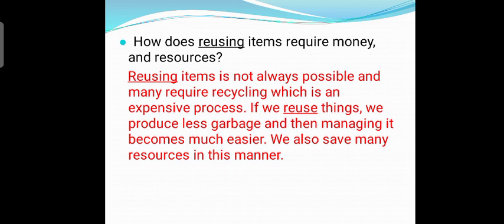How does reusing items require money and resources? So, reusing an item is not always possible and many require recycling, which is an expensive process. If we reduce things, we produce less garbage and then managing it becomes much easier. We also save many resources in this way. So according to the object, we should decide whether we can reuse it, or we can reduce it, or we can recycle it, right?